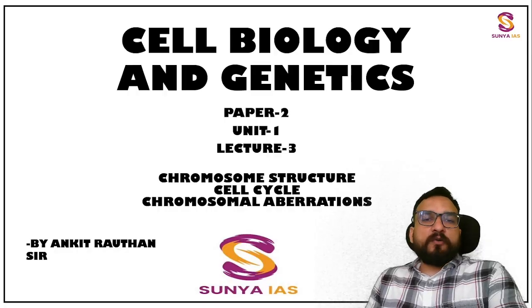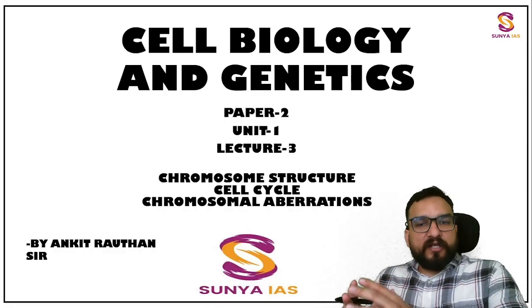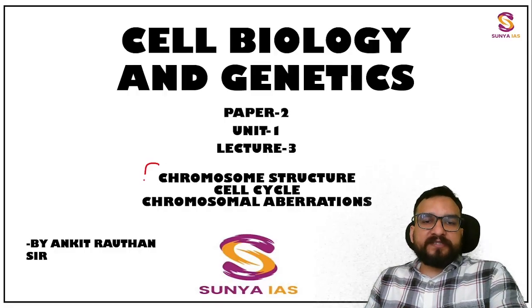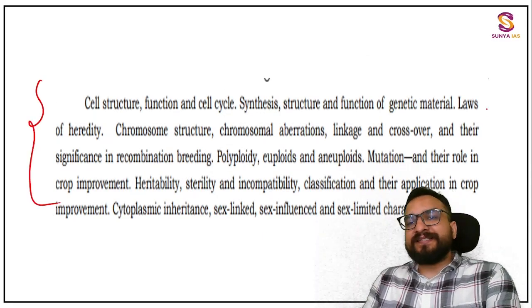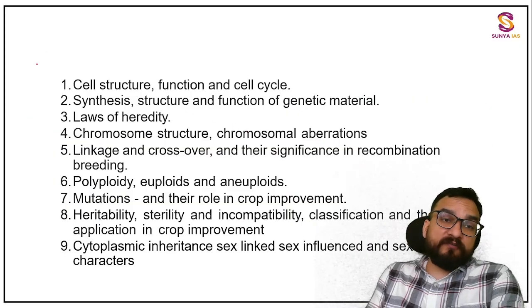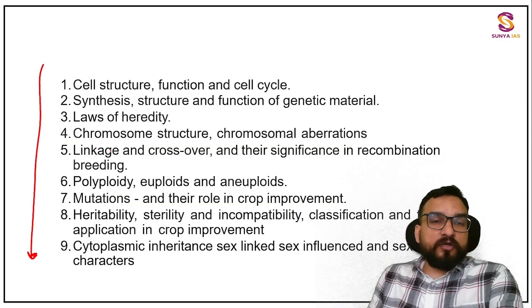And this is unit number 1 of paper number 2. We are going ahead. We have already completed 2 lectures. This is our lecture number 3, where we are going to study the topics chromosome structure, cell cycle and chromosomal aberrations. This is how it is written in your notification, but we have taken it out in a point format.